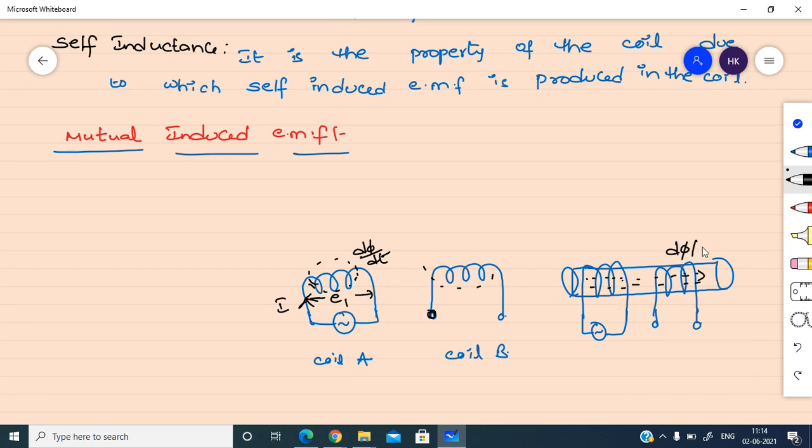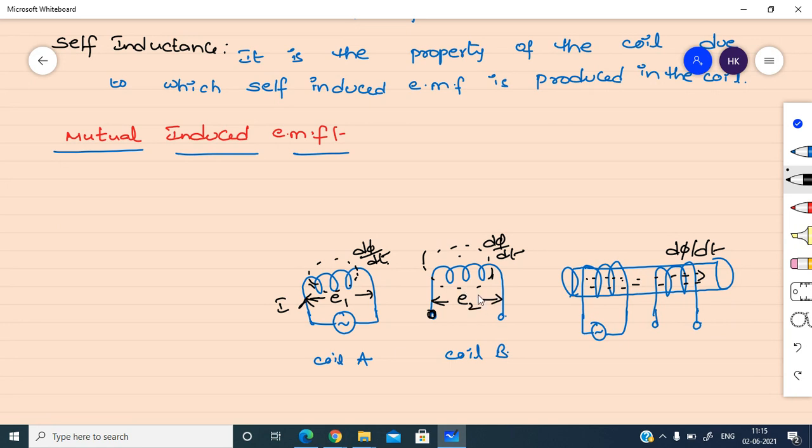So there is alternating flux in this coil now. That means there exists a relative motion: the flux linking with the coil is changing with respect to time. So EMF will be induced in this coil also. Due to this alternating flux, we are getting the EMF. Let us assume that is E2.